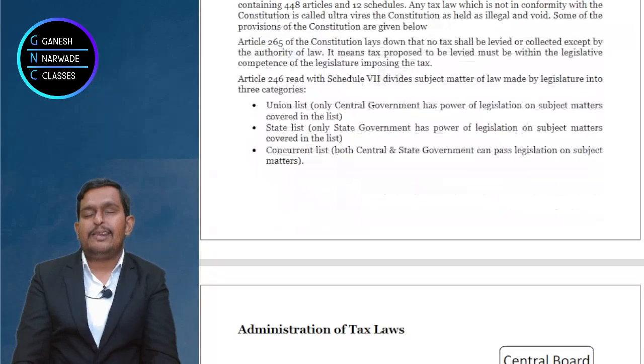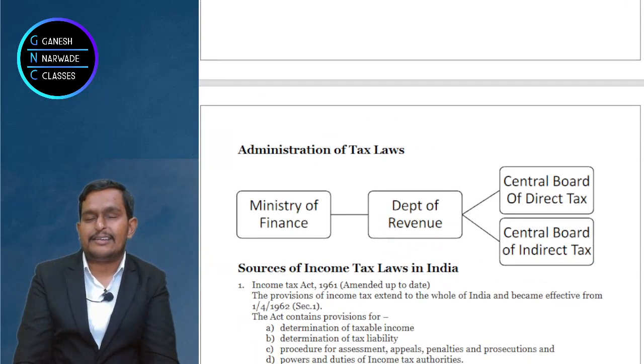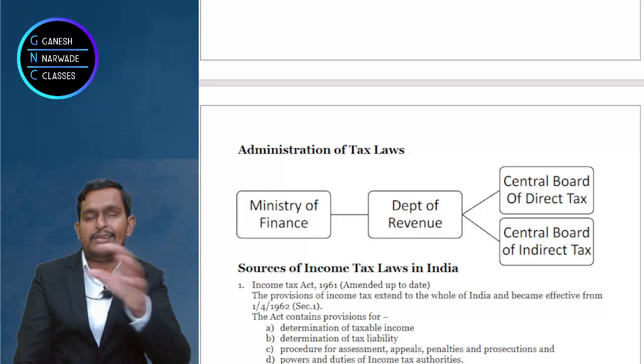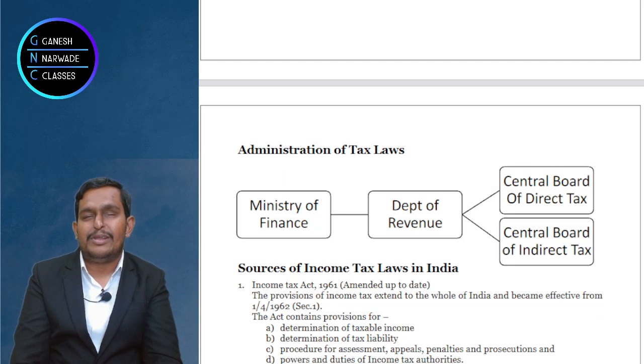Now obviously the government of India is at the top. Under the central government, there are many ministries, and one ministry is the Ministry of Finance. Some people call it finance, some people call it finance. Okay? So, Ministry of Finance. Under that, there is the Department of Revenue.